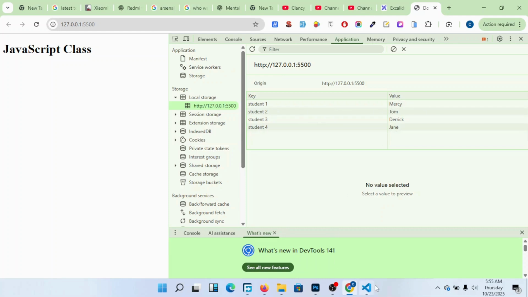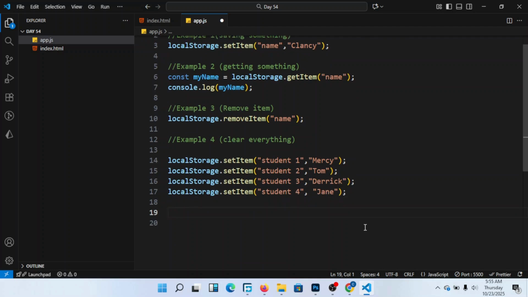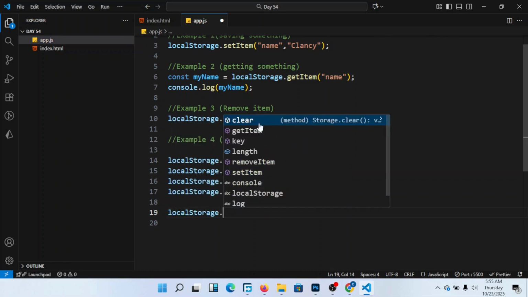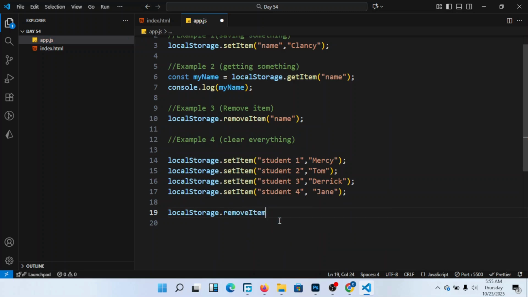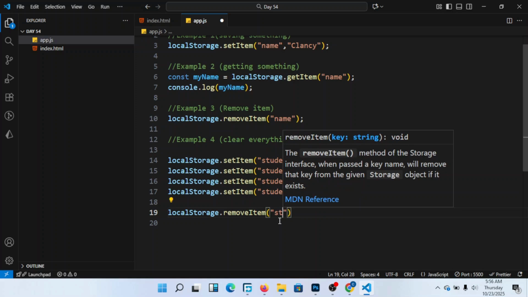If I come here and do, for example, like in my previous example, local storage dot remove item, and maybe I don't want student 3, I just say remove student 3.